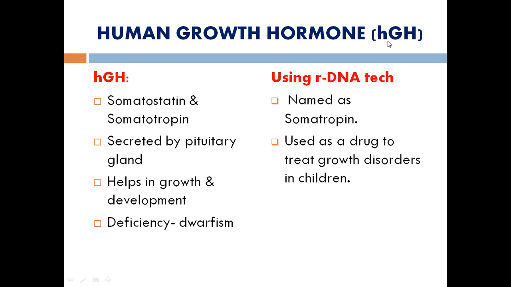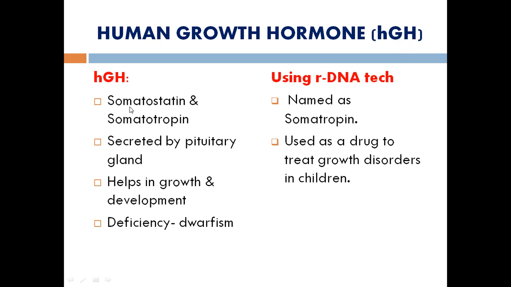If there is a lagging of this human growth hormone, it may lead to dwarfism. The meaning of dwarfism is stunted growth or retarded growth. It can be overcome by injecting the human growth hormone into the individual, but it may also create some kind of problem. If you induce a huge amount, or if it goes beyond a limit, it may cause some side effects. To overcome that problem, and to create human growth hormone in a larger amount, we are using rDNA technology. So the first recombinant DNA human growth hormone is named somatotrophin.